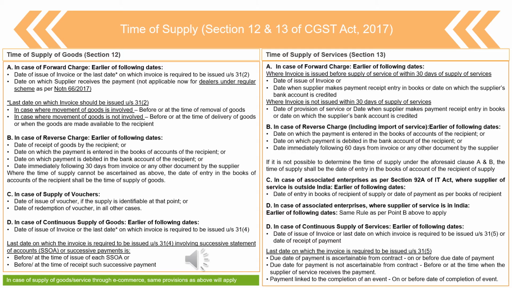Means there are no separate provisions. They will have to be determined based on the criteria that has been discussed above, right? So you'll have a question like what would happen in case of composite supply. In case of composite supply, there is a very straightaway provision. The principal supply plays a major role in determining the time of supply.